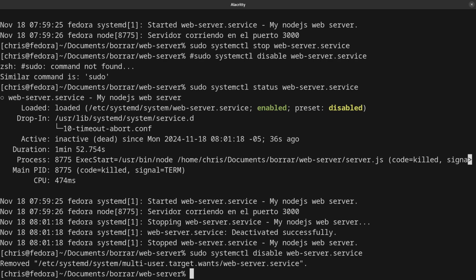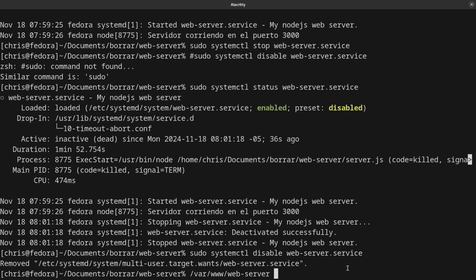So that's it. A recommendation that I want to give you is to move the source code or the application itself to a more secure directory. I highly recommend moving the application to two different directories, and depending on what directory you are going to move your application to, you also have to modify the .service file. The two directories that I highly recommend are /var/www, in this case the Node.js web server. So you have to save your application in www.